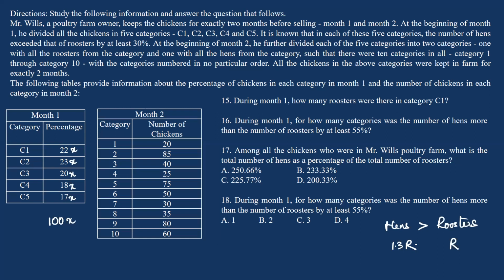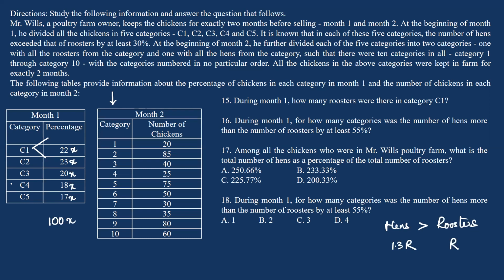Okay, so this is the analysis from the given data with respect to month 1. Now at the beginning of month 2, he further divided each of these 5 categories into 2 categories. So C1 was split into 2 categories, with all the roosters in one category and hens in the second category, such that there were 10 categories in all. So you have a total of 10 categories in month 2, because each of these 5 categories was split into 2 categories.